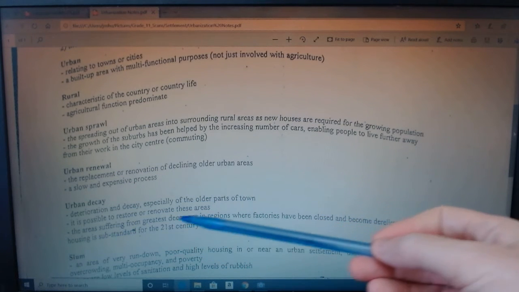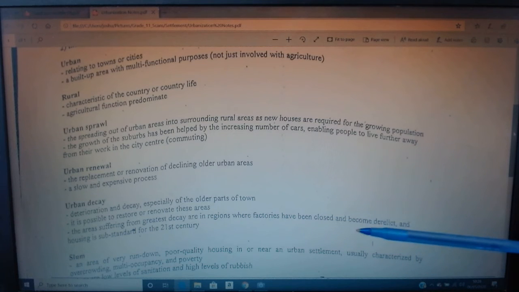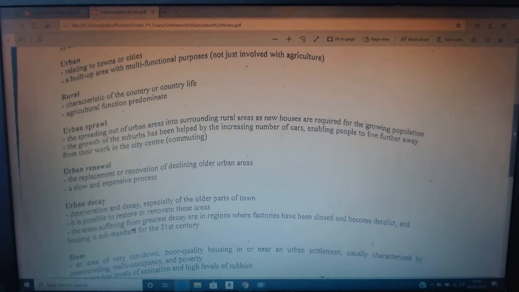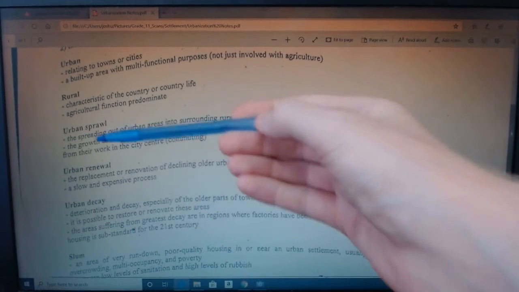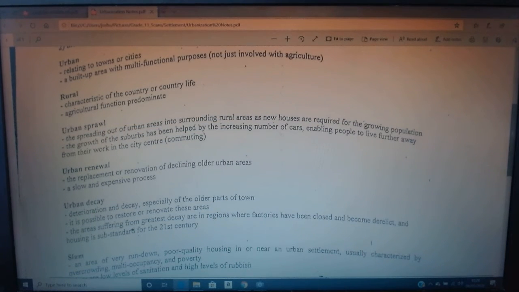The areas suffering the greatest decay are the regions where factories have been closed and become derelict. Most cities used to have a lot of factories right in the downtown center of them, and now that they're not needed anymore, or there's been a shift in employment, those factories close down and they leave a big dirty warehouse behind, and it doesn't look great. So from this page you just need this bit written down under your keywords, and then we're going to jump to New Wider World.